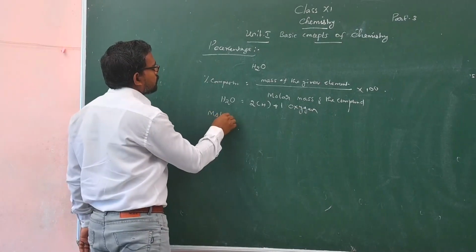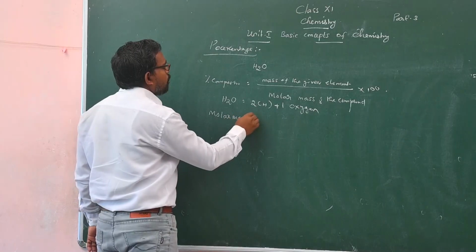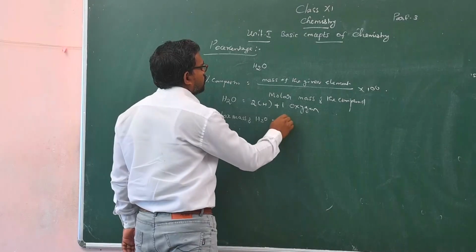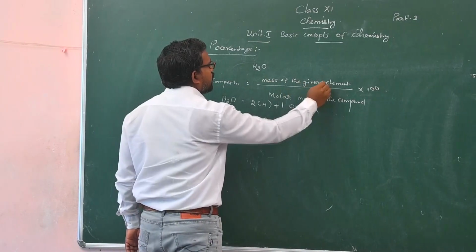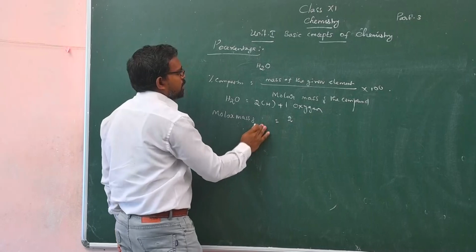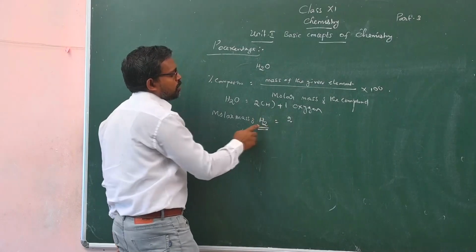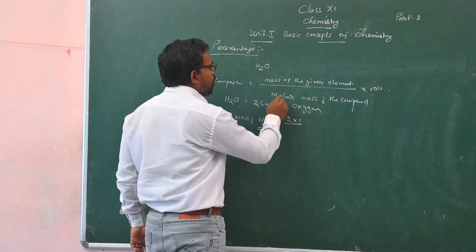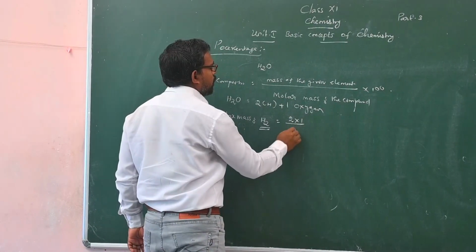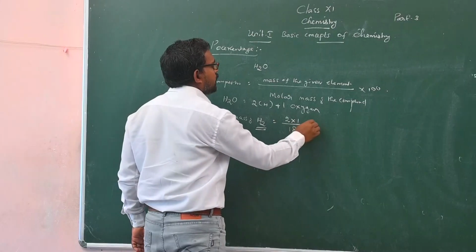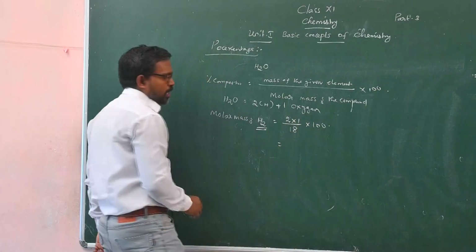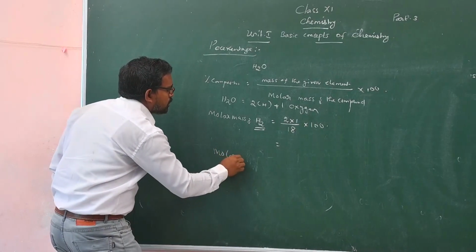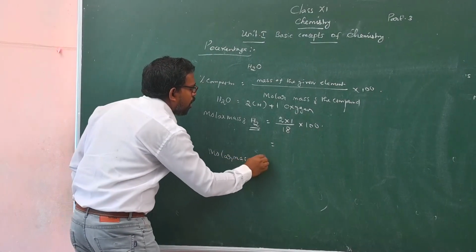Molar mass of water is equal to 18. First find out the hydrogen. How many hydrogen atoms? 2 hydrogen atoms. Therefore, 2 into 1, divided by molar mass of the compound, 18, into 100. So, you get one answer. Similarly, molar mass of oxygen.